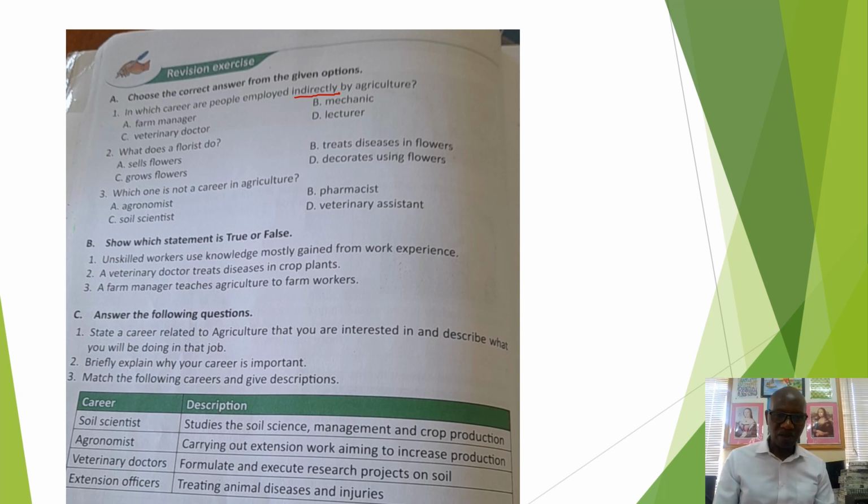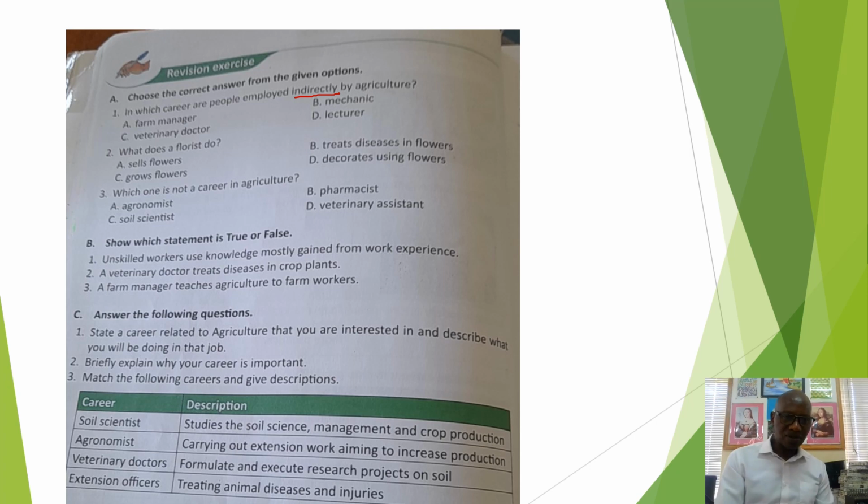So you need to know that. Here we have some answers such as sells flowers, treats diseases in flowers, grows flowers, decorates using flowers. Everything is about flowers, but you should know exactly what a florist does. A florist sells flowers. He cuts and sells flowers. So that's the answer there.